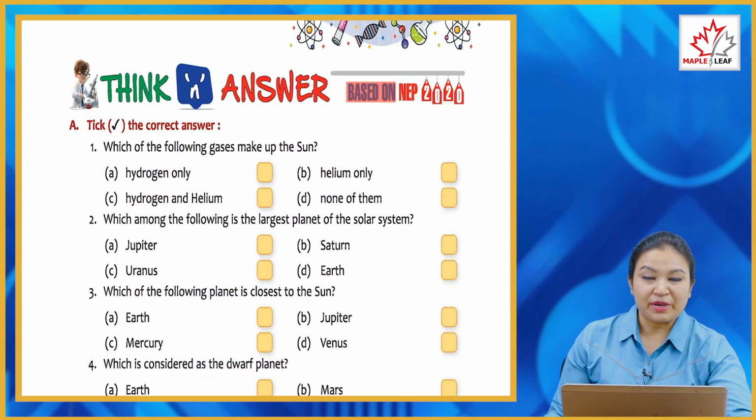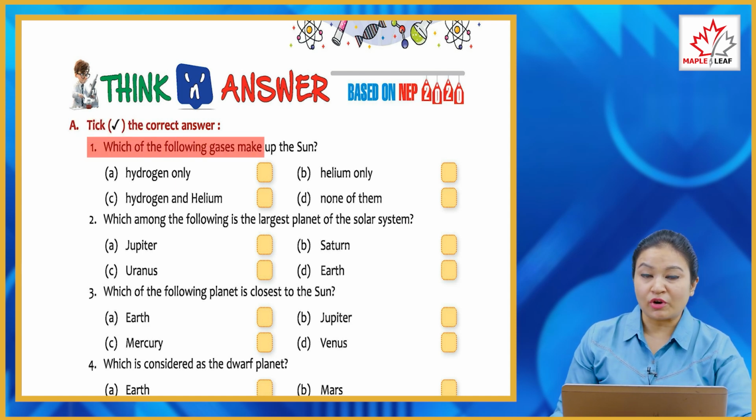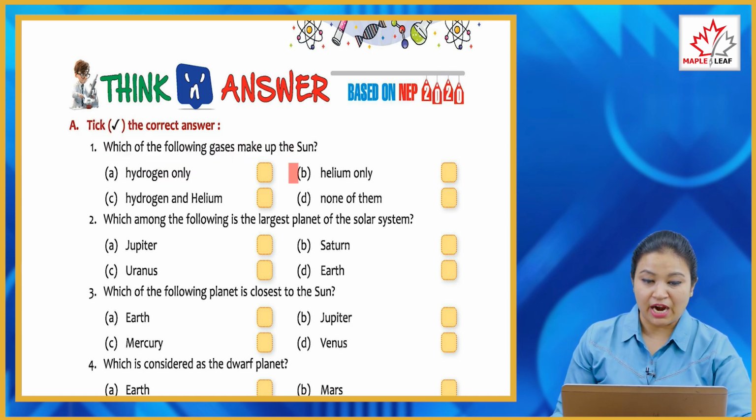Now think and answer based on NEP 2020. Choose the correct answer. So first one is, which of the following gases make up the sun? A. Hydrogen only, B. Helium only, C. Hydrogen and helium, D. None of these. So the correct answer is hydrogen and helium.